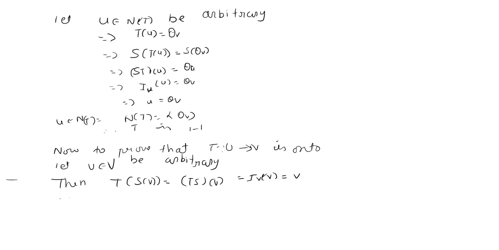Since S is a mapping from V to U and S of v belongs to U, for any v belonging to V there exists u equal to S of v, which belongs to U, such that T of u is equal to v.